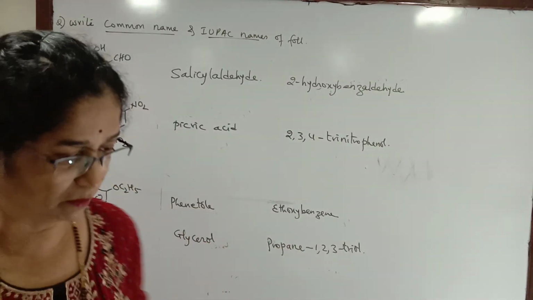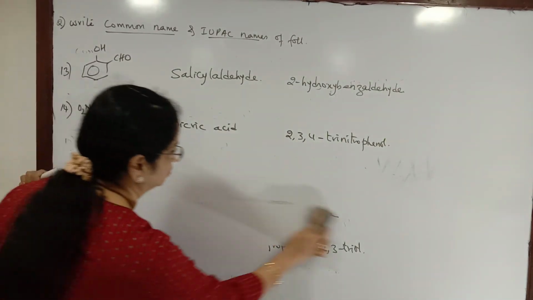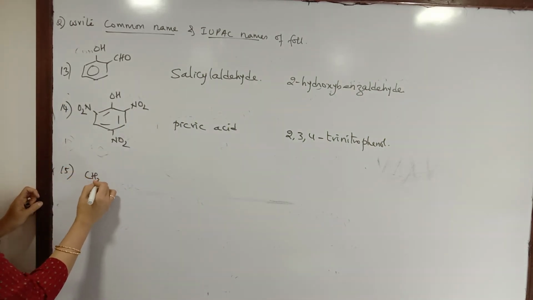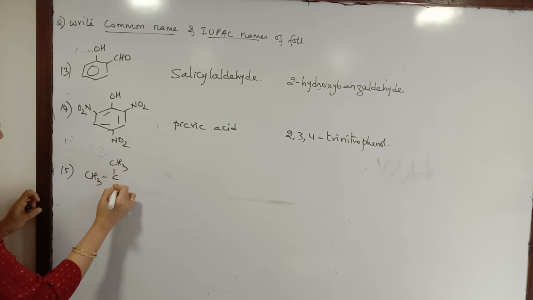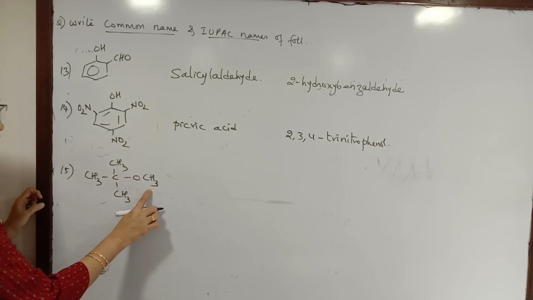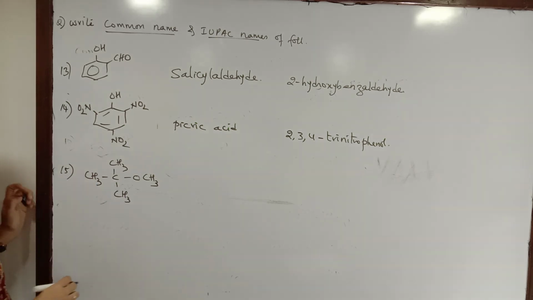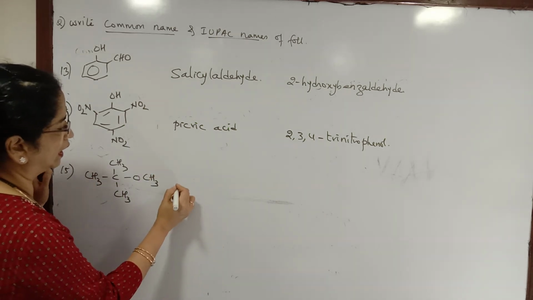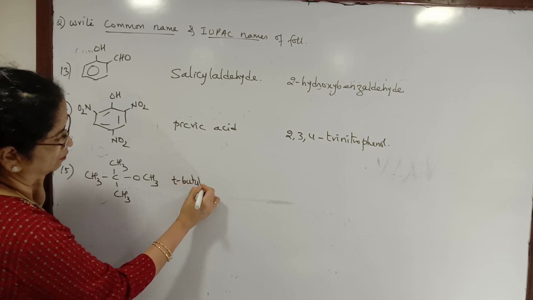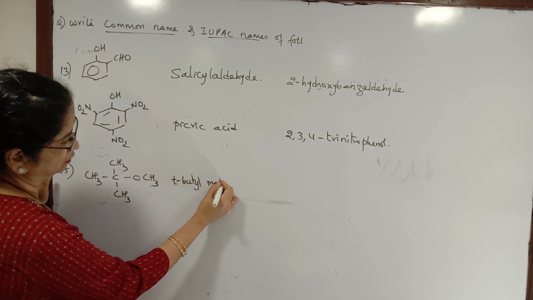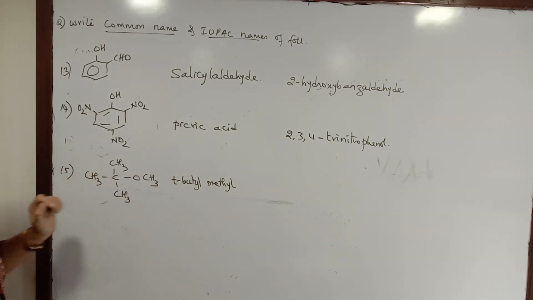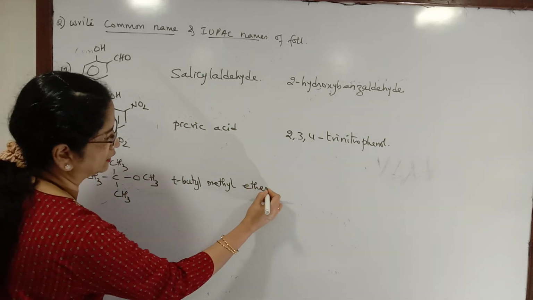And we could have a branched ether like this. Then we have the methyl group and the tert-butyl group. So methyl tert-butyl ether, or tert-butyl methyl ether, is the common name.